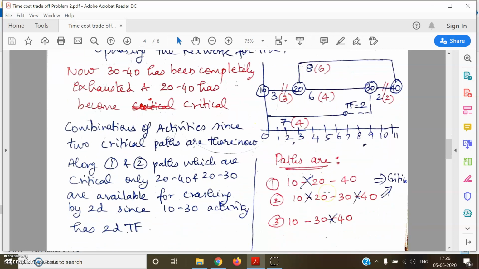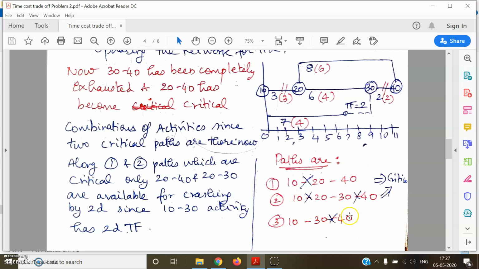Okay, so basically 3 paths are there in the network, which I have listed here. As you can see, the first path is 10, 20 and 40, of which 10-20 has been completely exhausted. The second path is 10, 20, 30, 40. In that, the 10-20 activity and 30-40 activity have been exhausted, which I am showing by scoring off like this, by the black lines. Okay. And the third path is 10, 30, 40, which is non-critical. 10-30 is actually non-critical, and 30-40 has been exhausted.